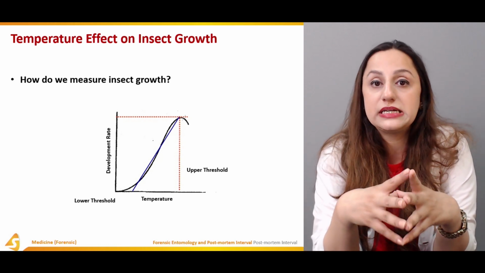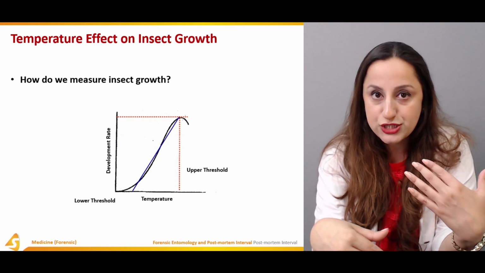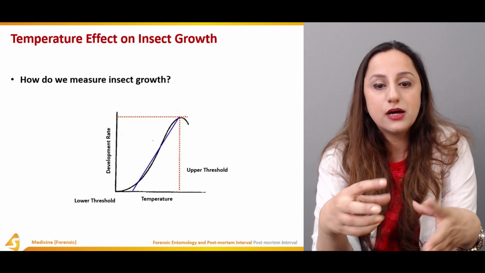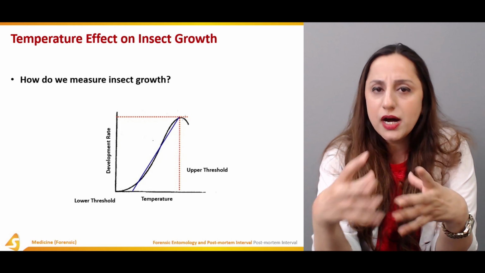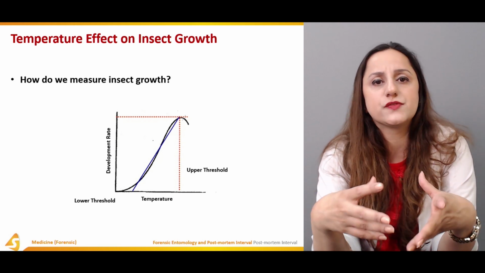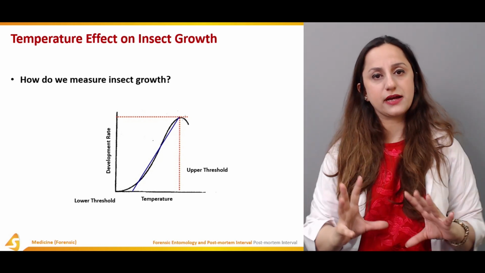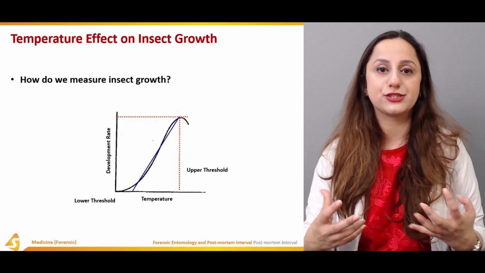They need a particular type of environment, a particular type of temperature. There is a lower threshold to the temperature as well as an upper threshold to the temperature to develop through all of these stages. And apart from the temperature, there are other factors, for example, humidity, the air, the sunlight. All of these factors also come into play whenever we are discussing insect growth.